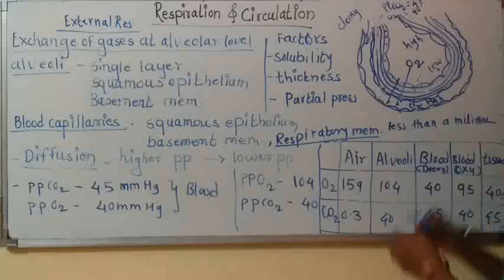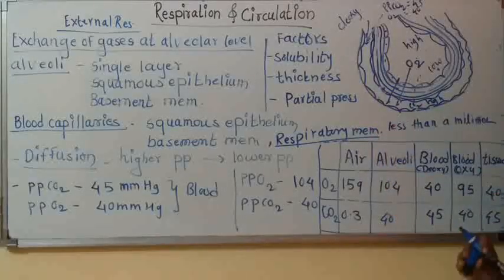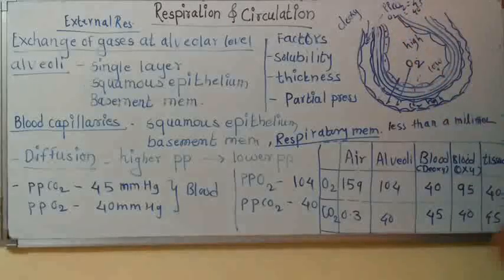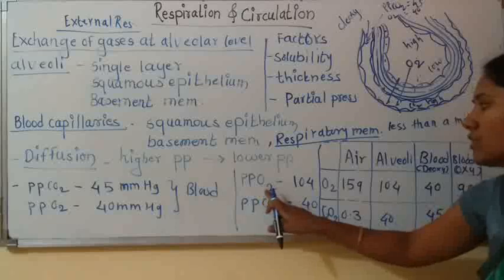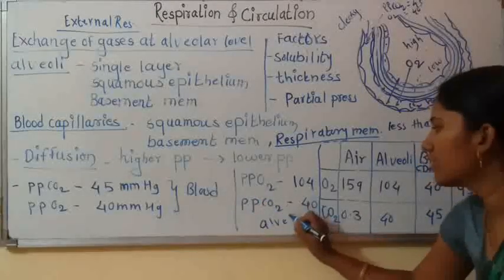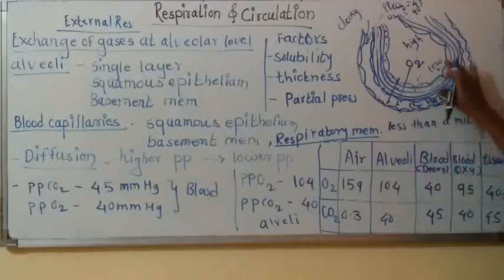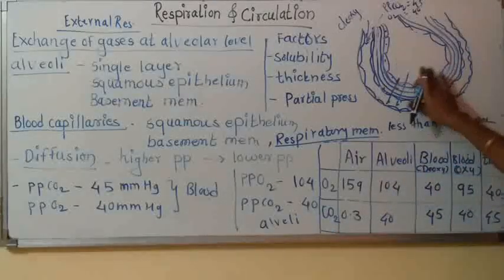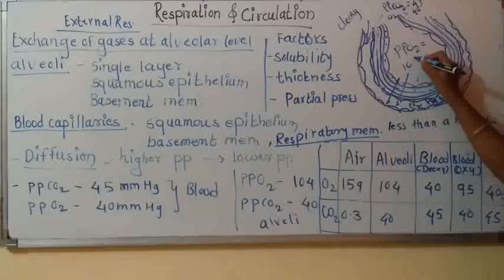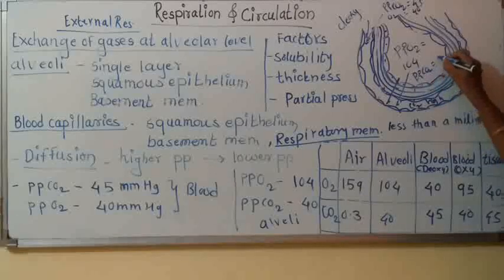So the deoxygenated blood coming in this capillary contains high partial pressure of CO2 and low partial pressure of O2. Now they have given the partial pressure of O2 and CO2 in the alveoli. Inside the alveoli, partial pressure of O2 is 104 and partial pressure of CO2 is 40.